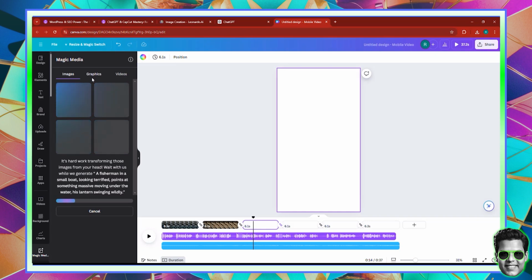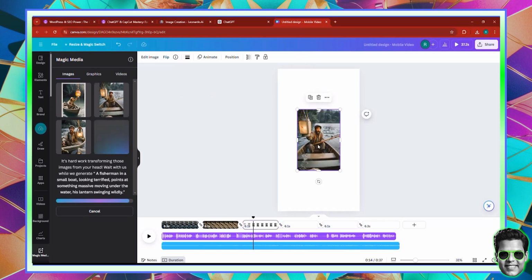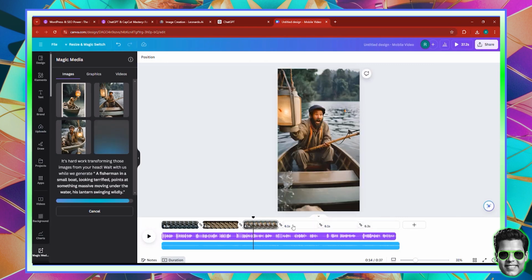And you can see how smooth things get. So you can do everything inside Canva, then you just need to take this to CapCut for effects and for captions. I like this image. I'm going to set it to the background.